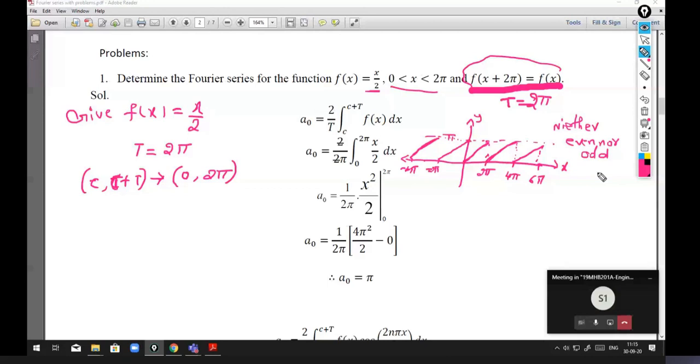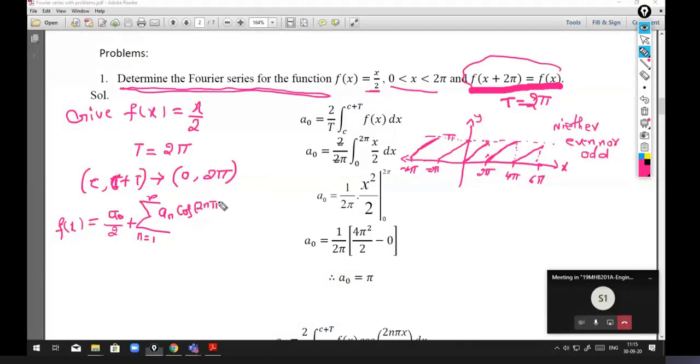Okay. So now if it is neither even nor odd, I want to determine the Fourier series of the function. So we have this function f of x, and its Fourier series: f of x is equal to a naught by 2 plus summation n from 1 to infinity a n cos 2n pi x by t plus summation n from 1 to infinity bn sine 2n pi x by t.